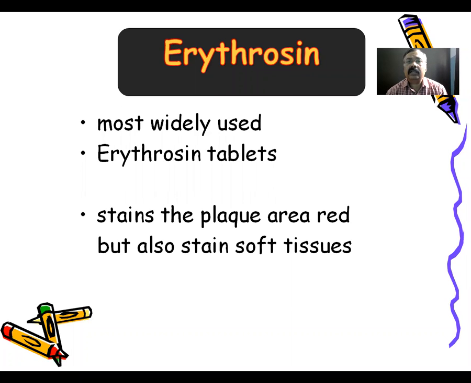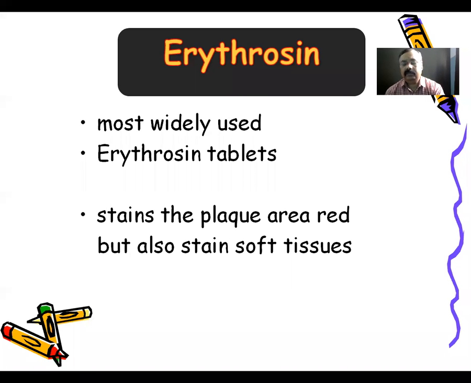But along with the plaque, it also stains the soft tissues. So this is one of the drawbacks of this agent. Along with the dental plaque visualization, the red color formation, it also stains the soft tissues. So this is a commonly used and the cheapest agent, that is the erythrosine tablet.